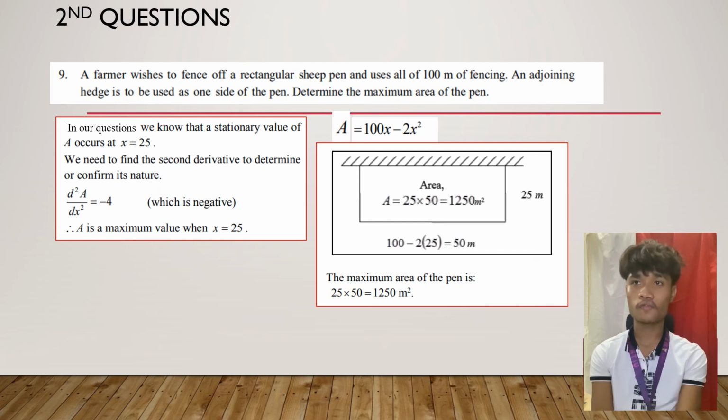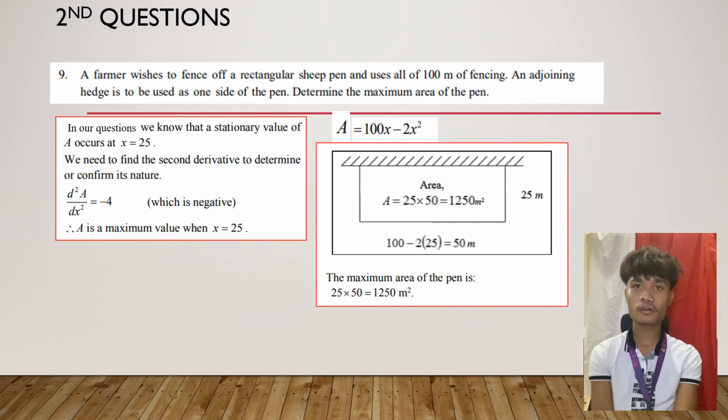Next, we need to find the second derivative to confirm its nature. Firstly, d²A/dx² equals negative 4, which is negative. Okay, A is a maximum value when x equals 25.